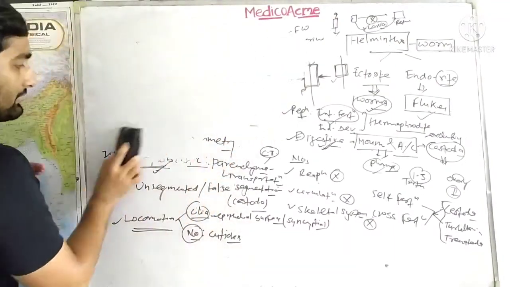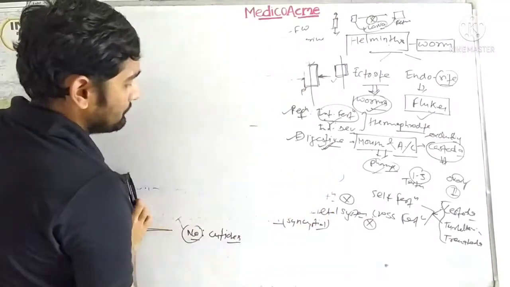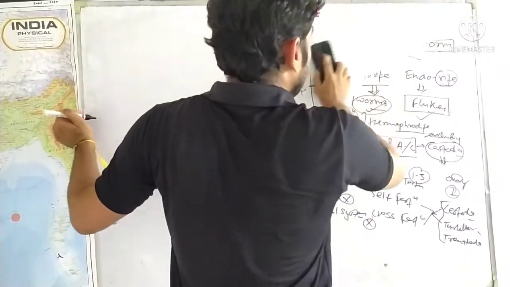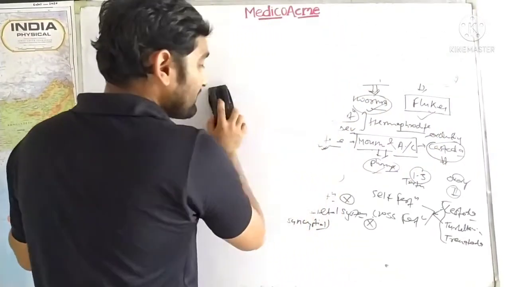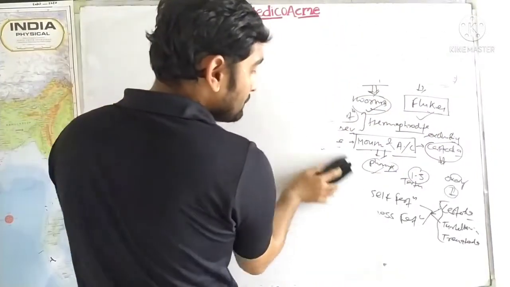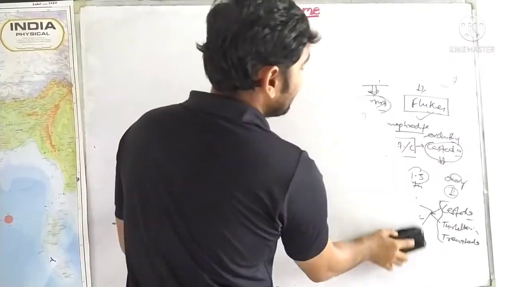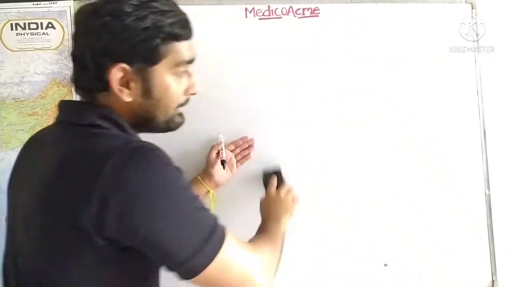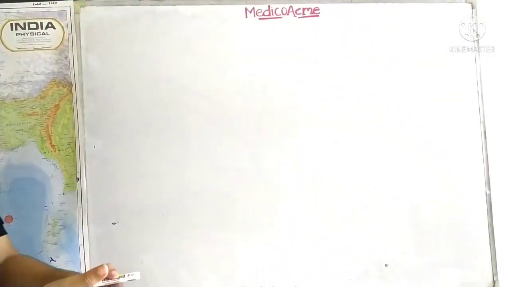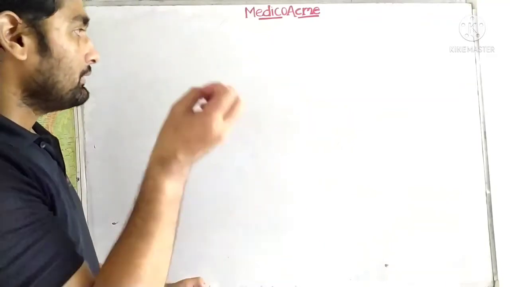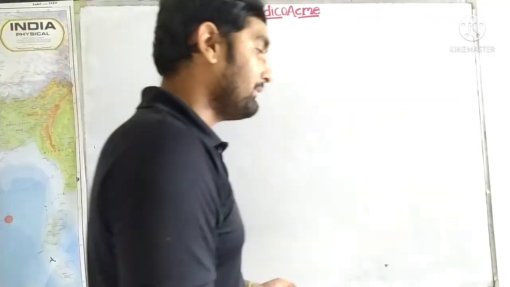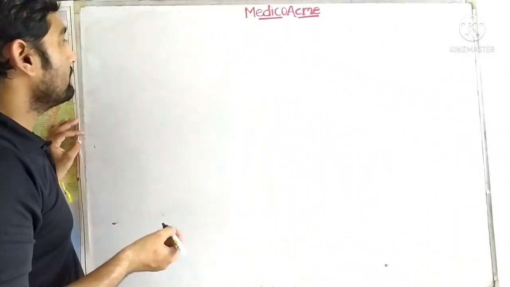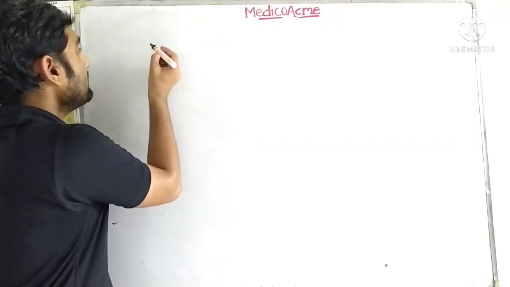So guys, about classification, I have told that there are three classes of the phylum Platyhelminthes. Now compare all these three classes. The best way to study classification is to make differences between the classes. Classification is not on a single basis. There are different bases, like hooks and suckers, and habitat. Everything is considered in the classification of Platyhelminthes. So let's think about what things should be considered.